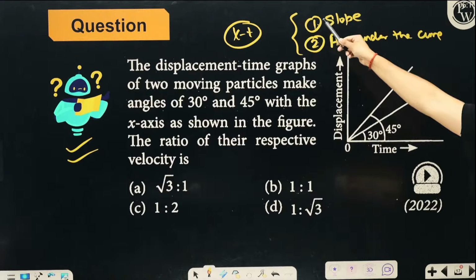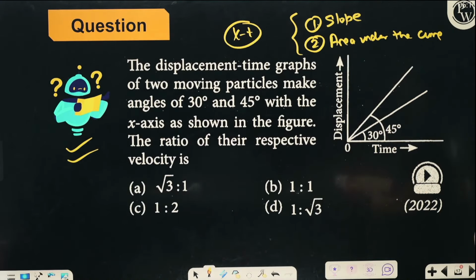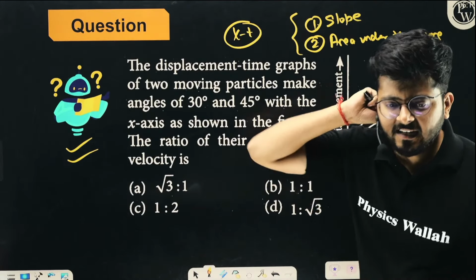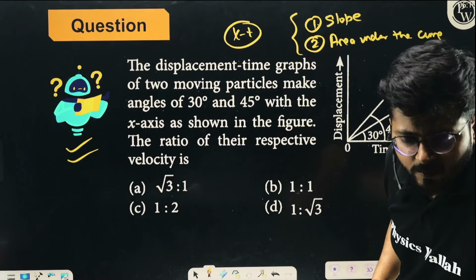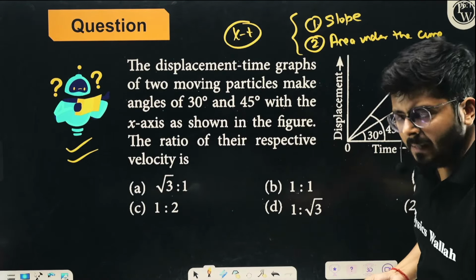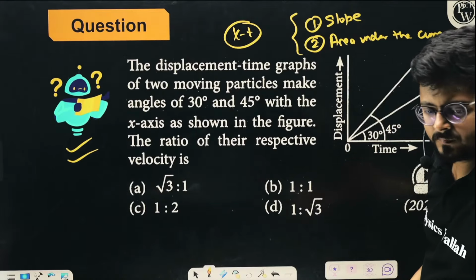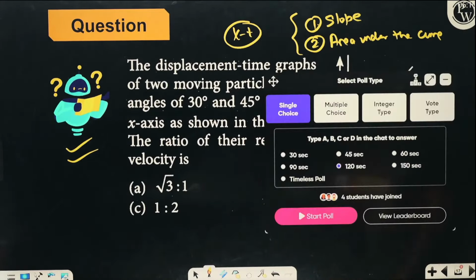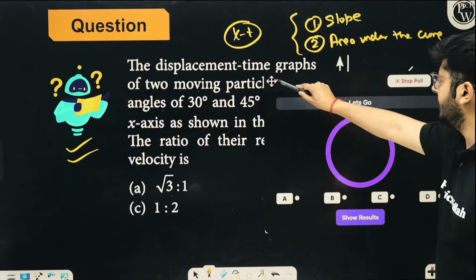One or two. Is it the slope of the distance-time graph that tells you the velocity, or is it the area under the curve? Is it the slope or is it the area under the curve? Very good, Isha, right? m is tan theta. So definitely it is the slope. Very nice. Now you just have your poll and try to solve it. It's a simple question, so you can solve it very clearly and very fast.